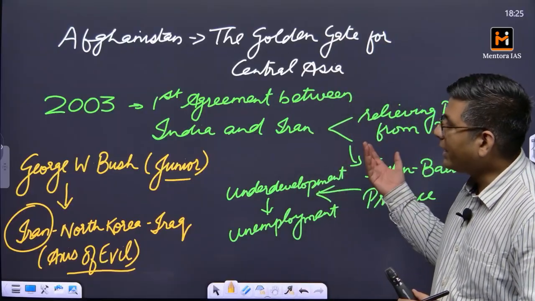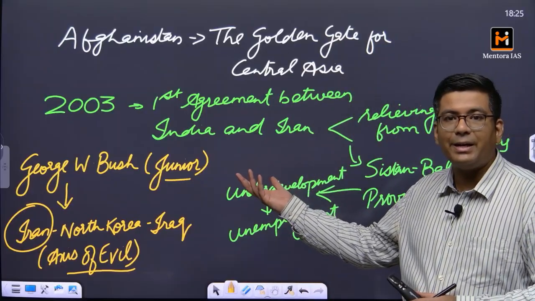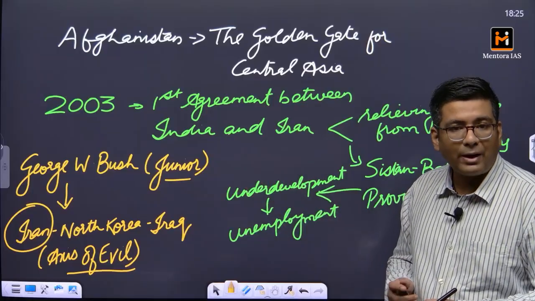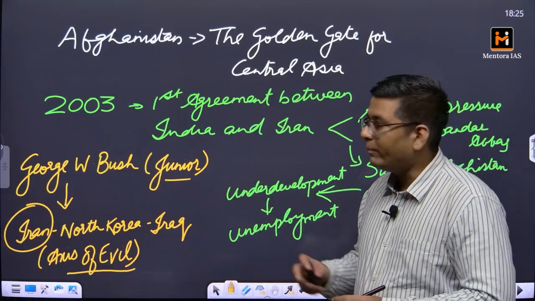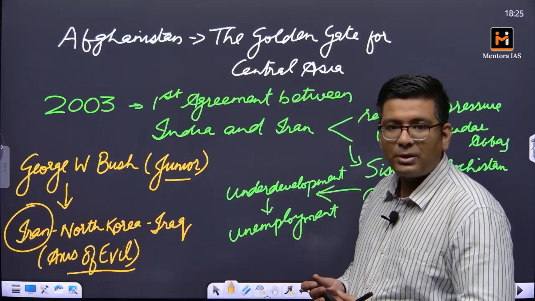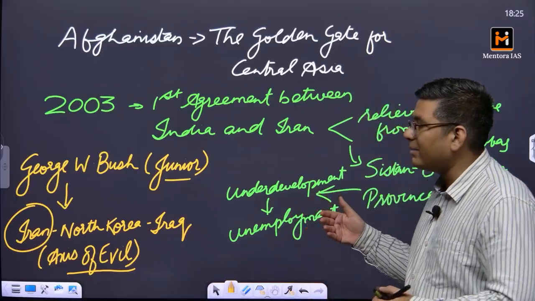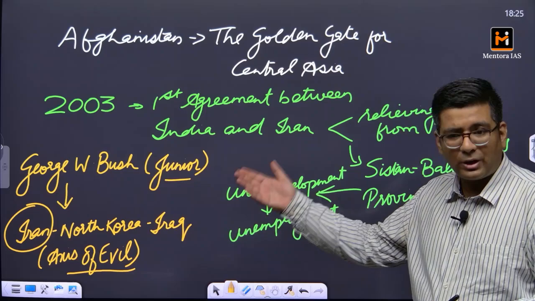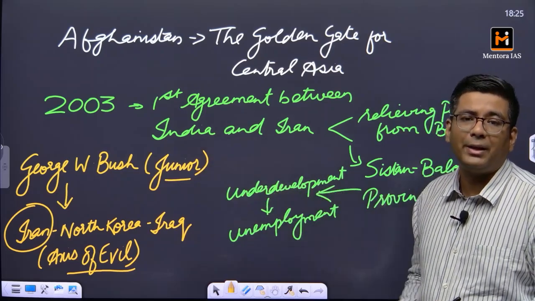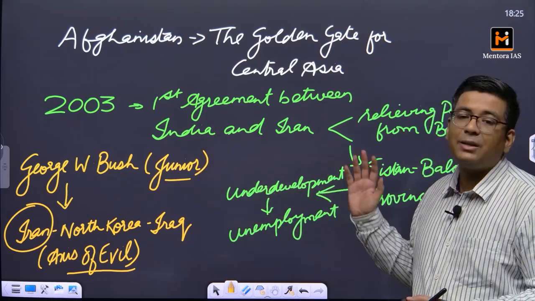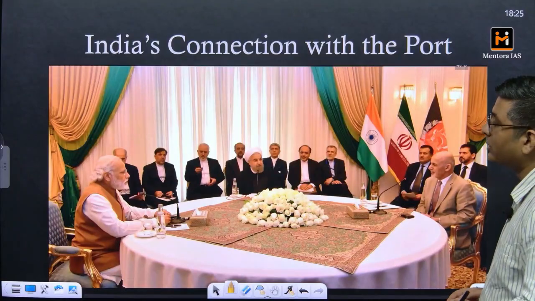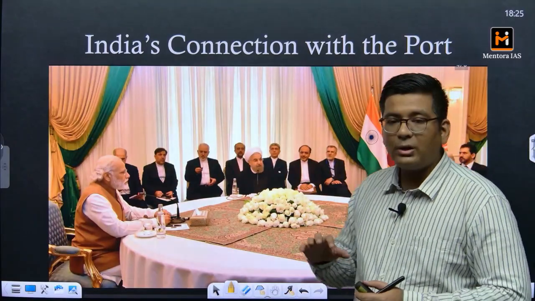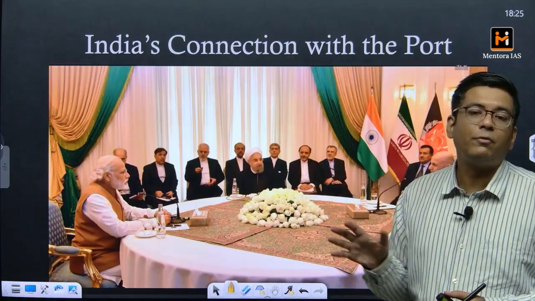Okay, now for India, I have already told you the Indian interest here is first of all to help Afghanistan. We have been a very close ally of Afghanistan. So in 2003 this was something which was done. But then subsequently, because of this axis of evil definition and a lot of geopolitics that happened at that time, nothing significant was done. Okay, then comes the moment of 2016 when all the countries rise above their fears.